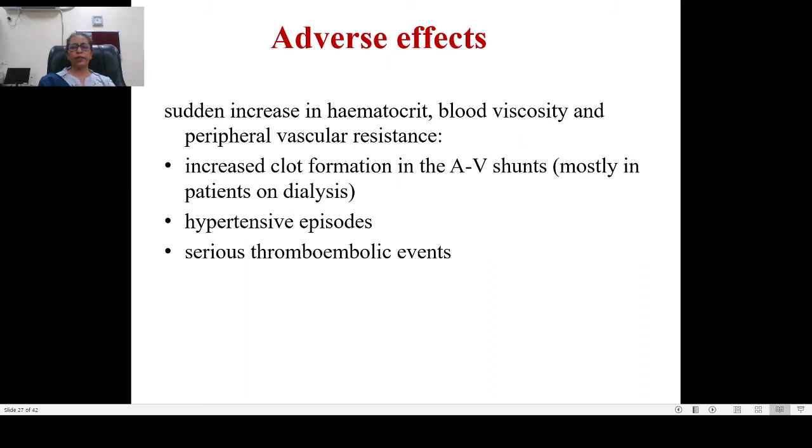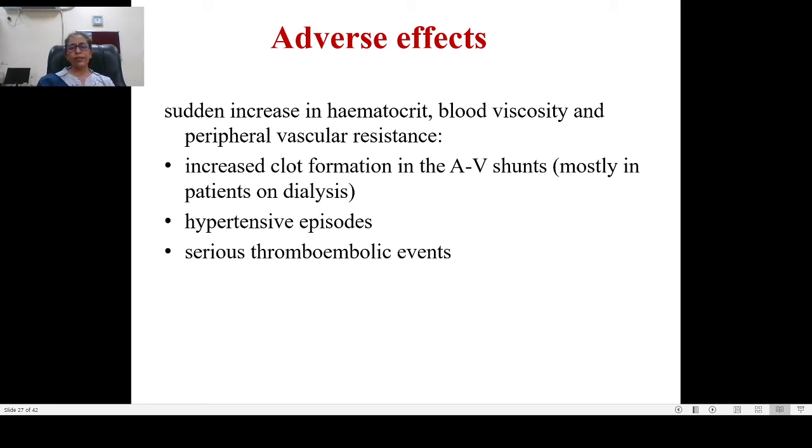Adverse effects with the use of erythropoietin. What is erythropoietin doing? It is increasing the production of erythroid series, as a result of which more and more RBCs are formed. So what will happen? There will be a sudden increase in hematocrit. Hematocrit can increase, can cause an increase in blood viscosity, and increase in peripheral vascular resistance.